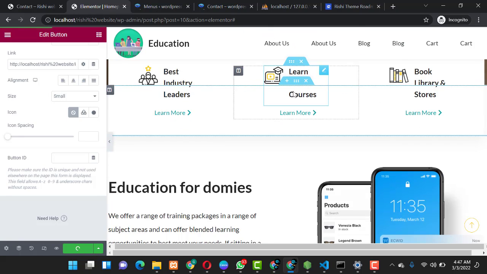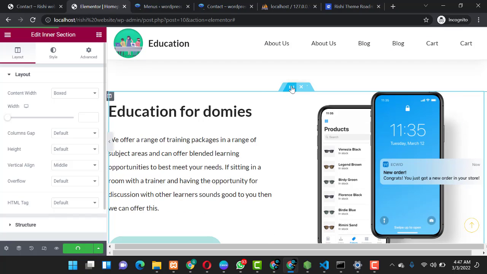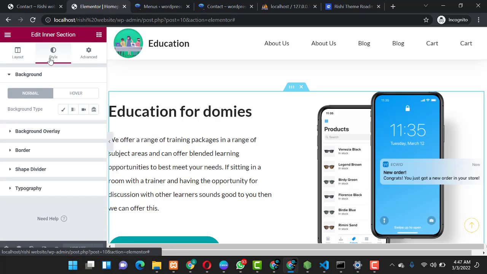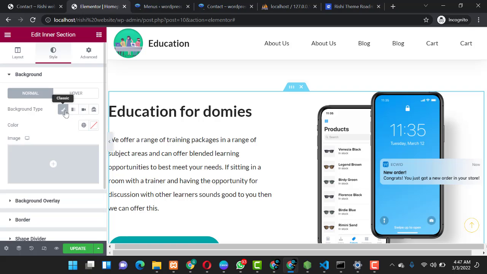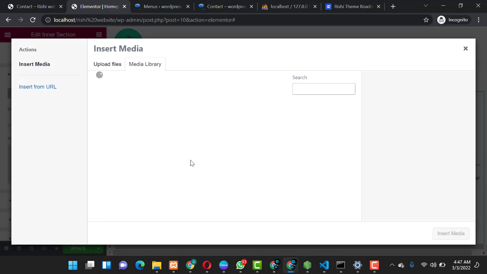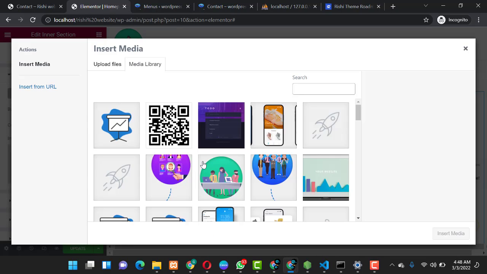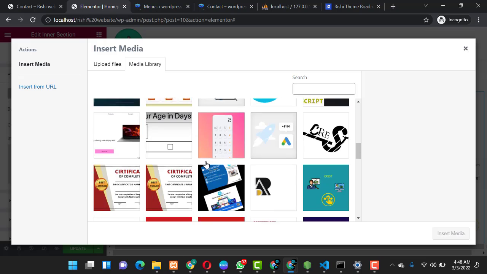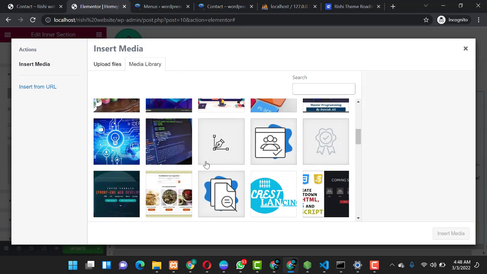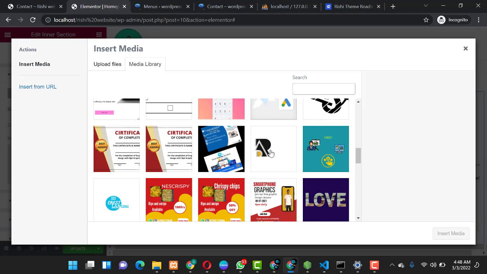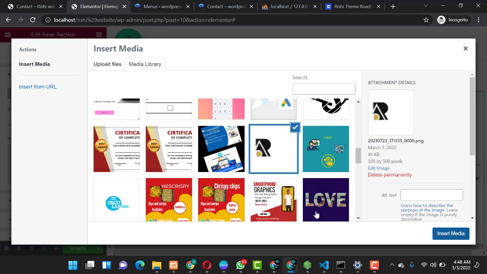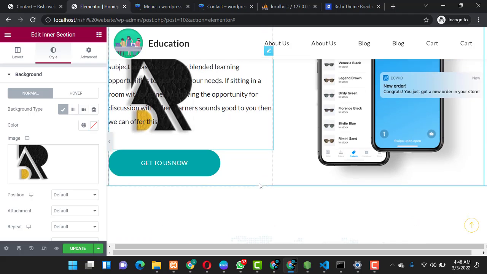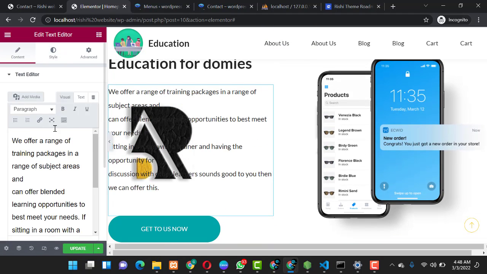And maybe guys, you want to add a background image to this, or a background color, whatever thing you choose. So you click over here, you come over to styles, you go to background type, you click on classic, you can choose an image for your background. So basically you have to come here and check for a perfect image which you think can work out for you. So you choose it. Let's just take this over here and we're going to insert it. So you have this.